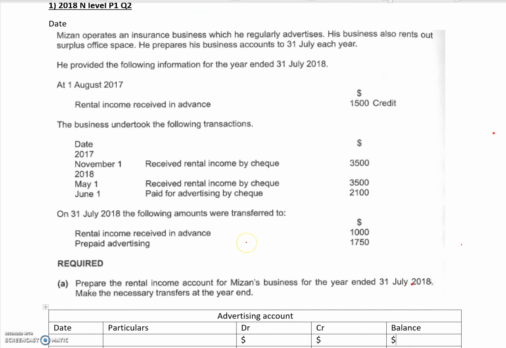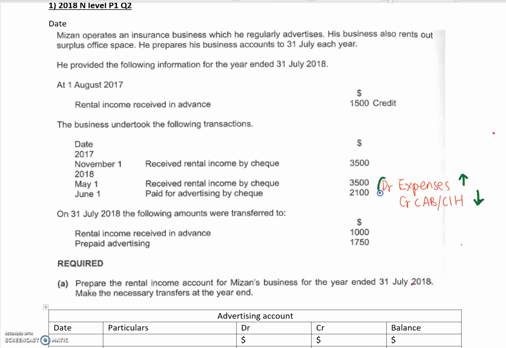Okay, the next account that we are doing is our advertising expense account. So let's look at where is our advertising. Okay, so on June 1st, 2018, paid for advertising by check. When we are paying for expenses by check, remember that for our journal entry, we debit expense, right? Expenses goes up. Credit cash at bank or cash in hand. Okay, that's what happens when we pay for expenses. Expenses goes up, cash at bank or cash in hand goes down.